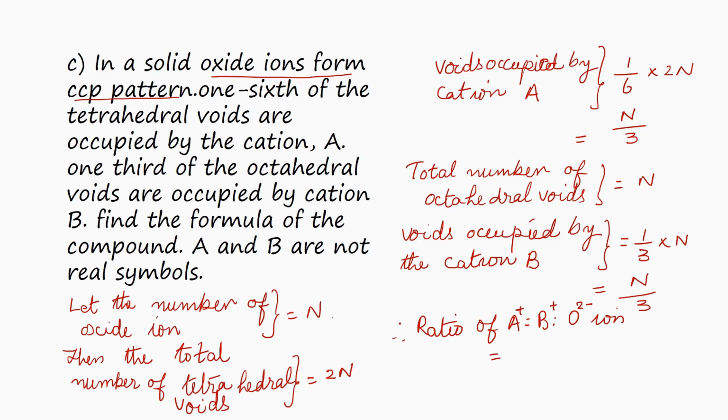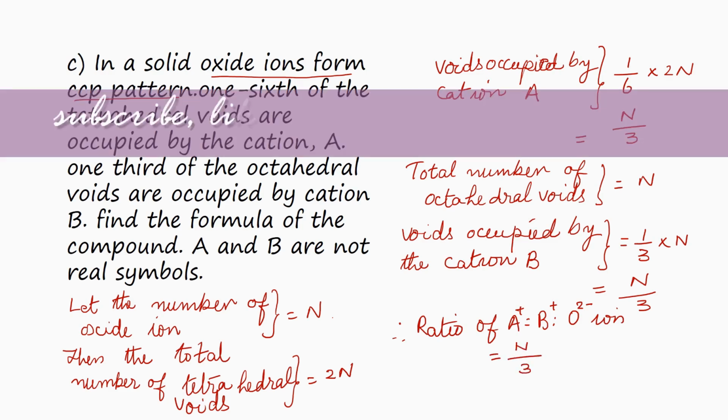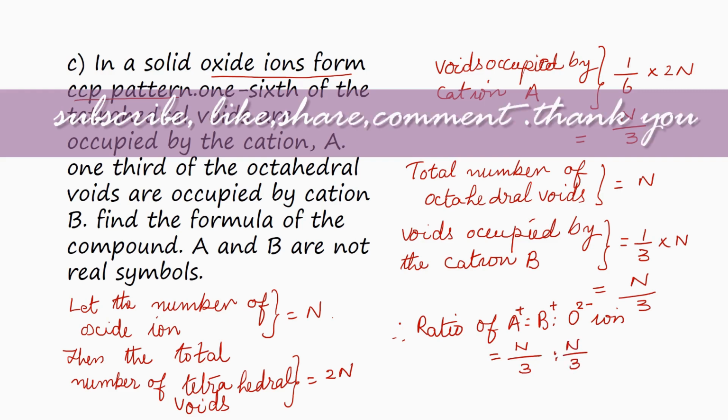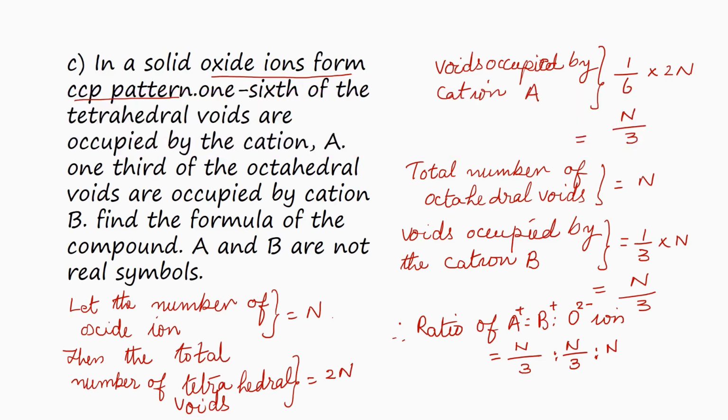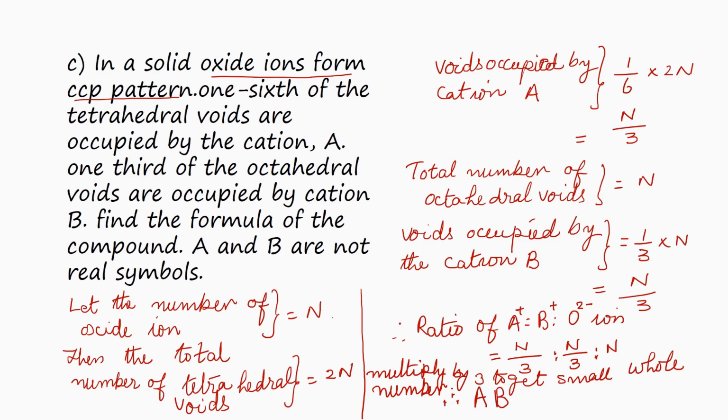So the ratio of A to B to O is equal to N by 3 is to N by 3 is to N, which can be taken as 1 is to 1 is to 3. So the formula of the compound is ABO3.